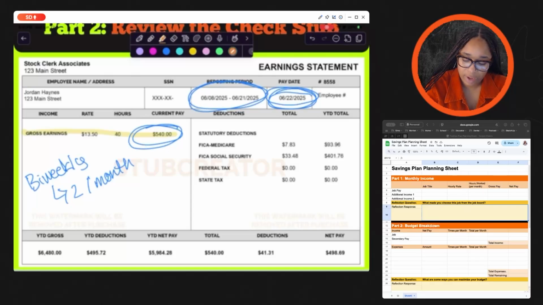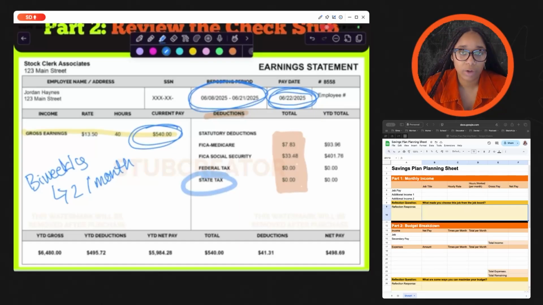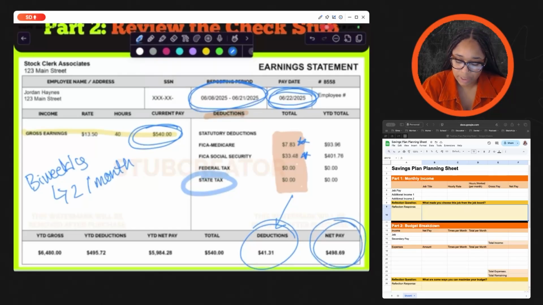The other thing that we have to pay attention to is this little area right here. All of these things right here are called our deductions. Luckily, we live in Texas, so they don't take any state taxes out of your check. But you do have to pay things like your Medicare and you pay into Social Security. So it's important to pay attention how much these things total up to be. It's going to be right here under deductions, right? And then his net pay. This is how much he brings home.